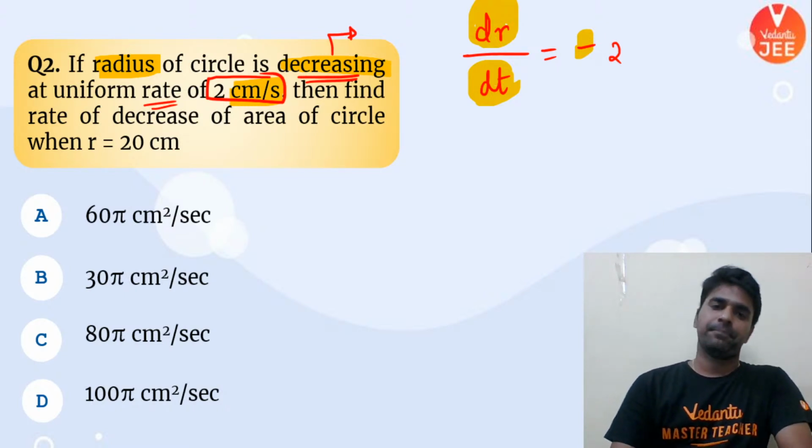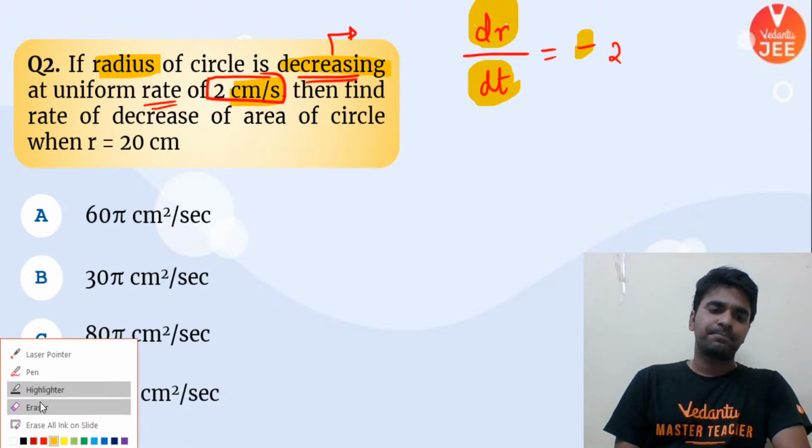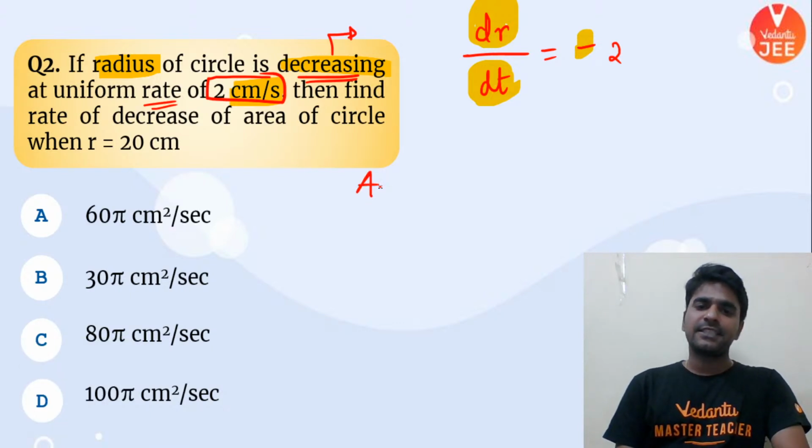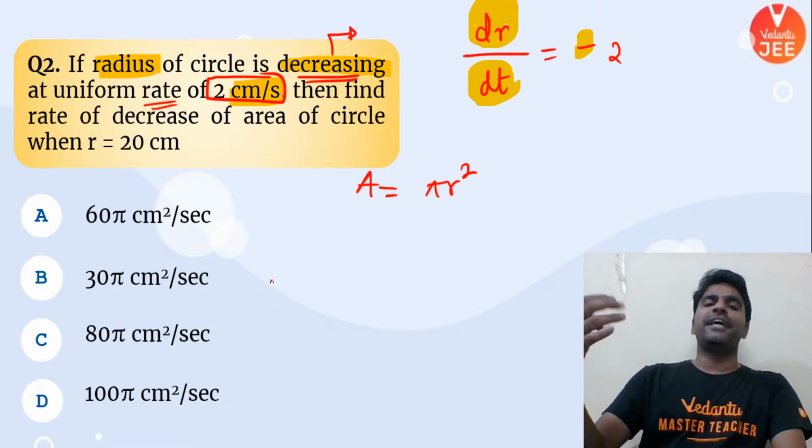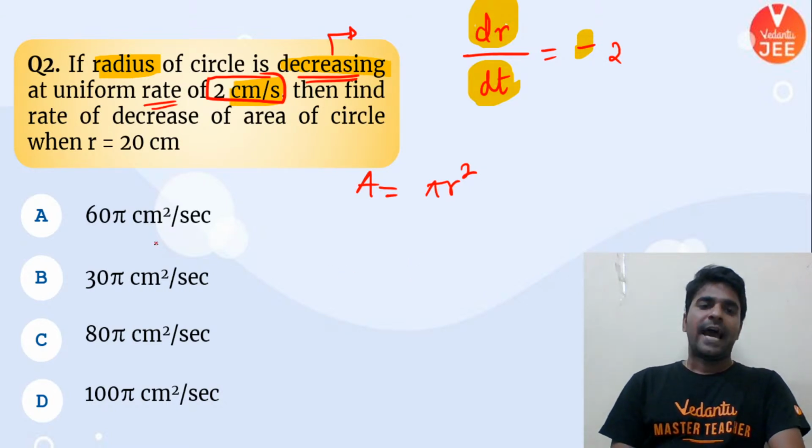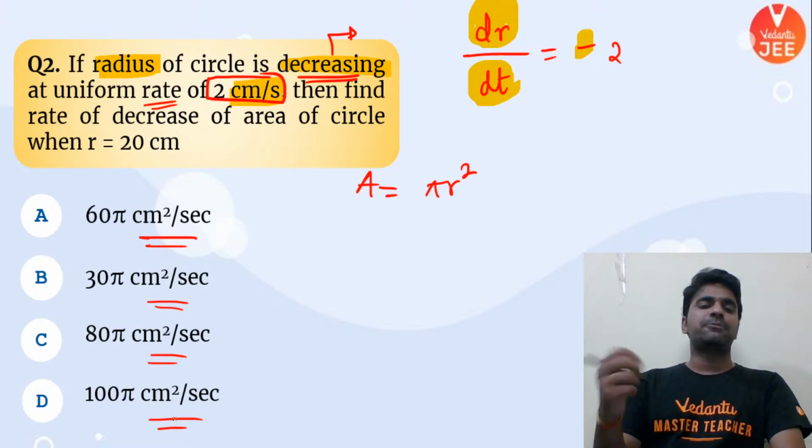Okay? Yes. Okay. Now, area of the circle is what? Area of the circle is nothing but pi r square. Now, if we want to know the rate of decrease of area of circle, and if we look at all the units, it is asking me rate of decrease of area with respect to time only.